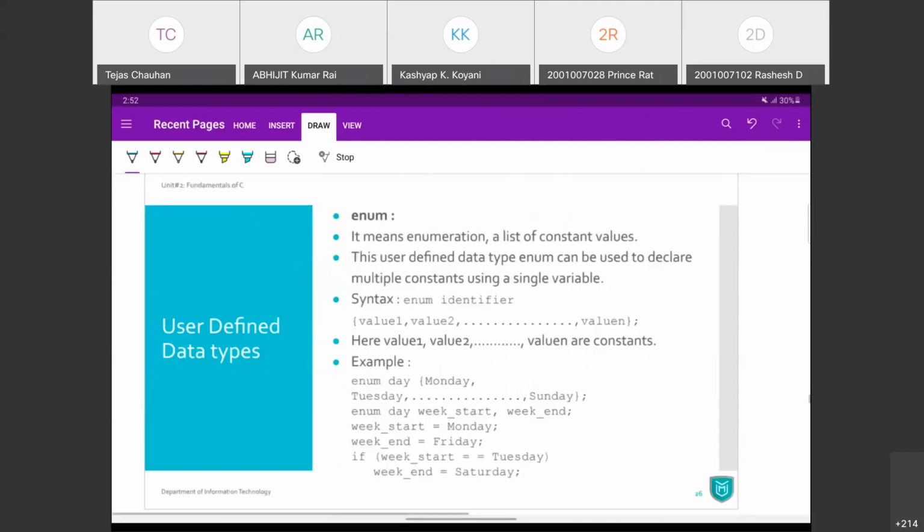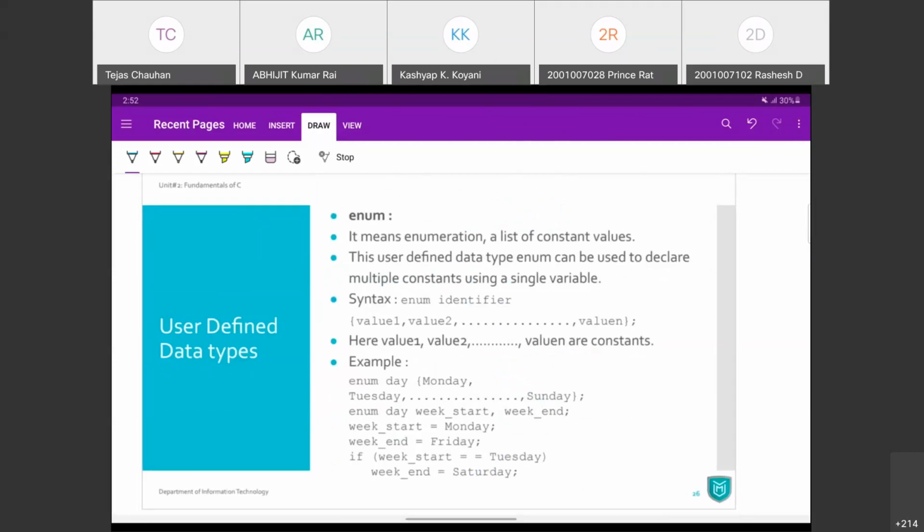And the next one is enum. Enum means enumeration. We want to have a set of options, constant values. Then we can use enum. So if we want to have a set of constants and we want to refer those constants using single name, then we may go for enumeration.